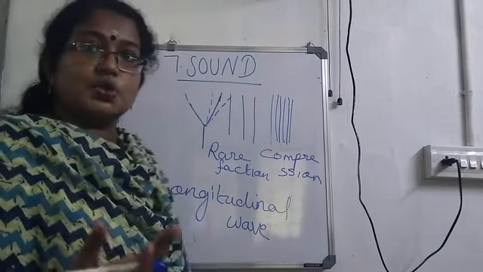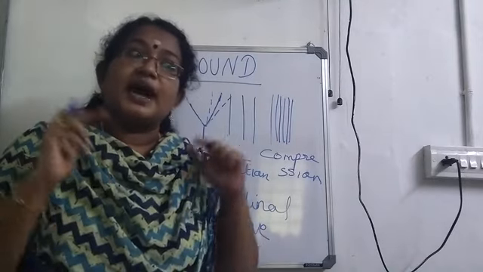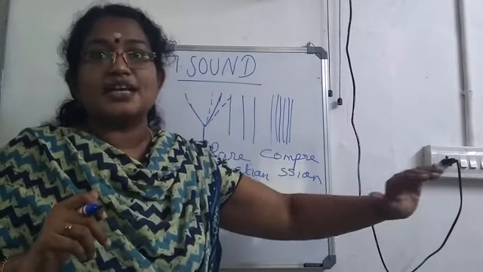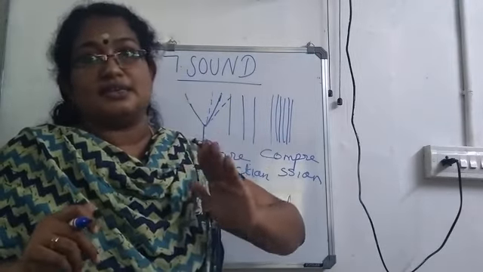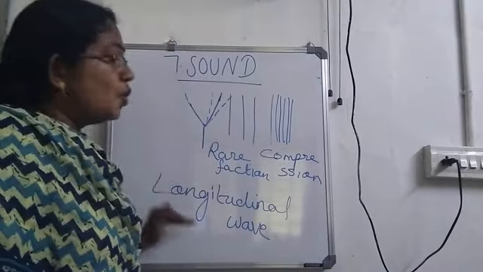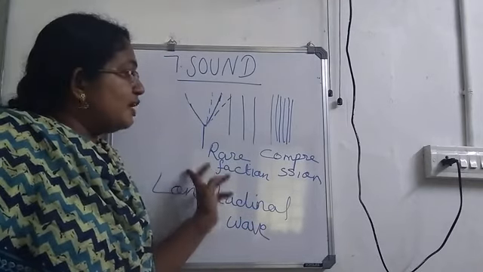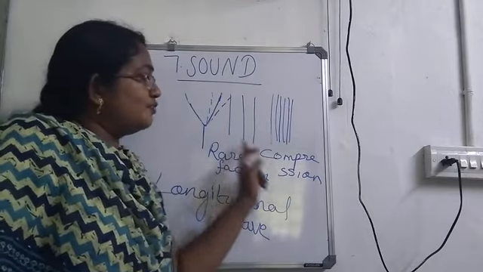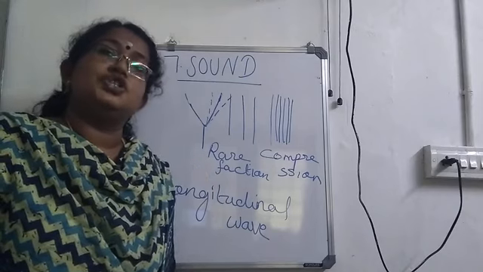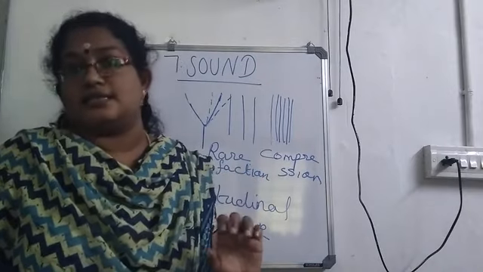So what is a longitudinal wave? If the particles of a medium vibrate in the direction of propagation of the wave, we will call it a longitudinal wave. In a longitudinal wave, the particles will always move in the form of compressions and rarefactions. And these longitudinal waves can move through solids, liquids as well as gases.